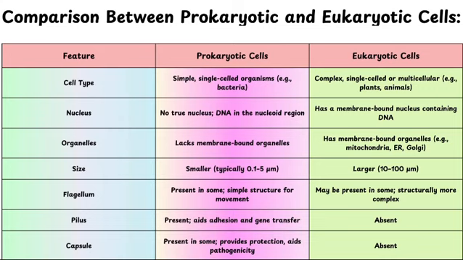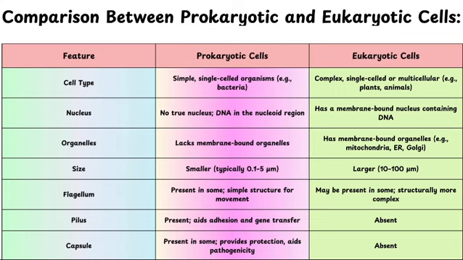Let's compare the two, prokaryotic versus eukaryotic cells. Let's consider the size of those two cell types. Prokaryotic cells are usually smaller, typically around 0.1 to 5 micrometers, and eukaryotic cells are usually larger, around 10 to 100 micrometers in diameter. Prokaryotes lack a true nucleus while eukaryotes have one. Prokaryotes have circular DNA and eukaryotes have linear DNA in the nucleus.